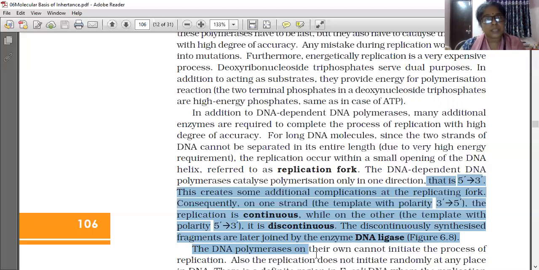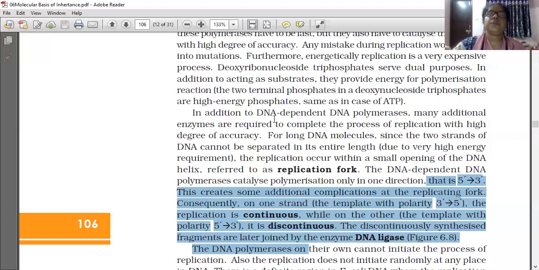One fragment at a time will be put, like keeping one foot back, one step and then another step, going one by one. Afterwards, using the DNA ligase enzyme, all these segments are joined together.